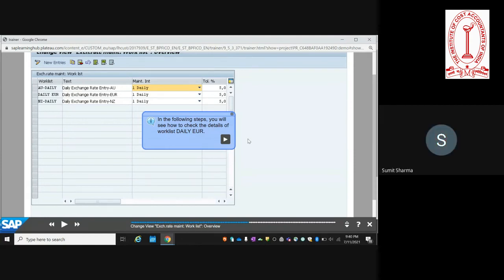So if you go for this automated exchange rate maintenance, then the data is downloaded in real time into SAP through the interface, through the native integrations. These translation ratios are automatically updated in the exchange rate table in SAP.